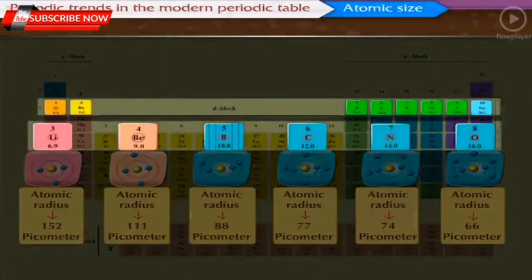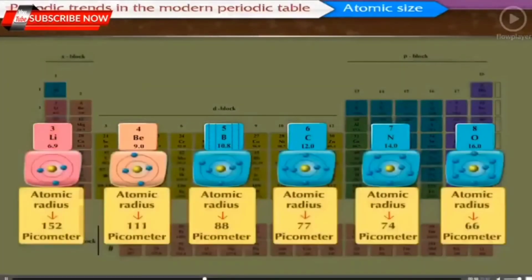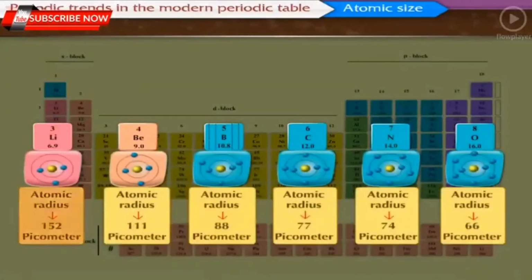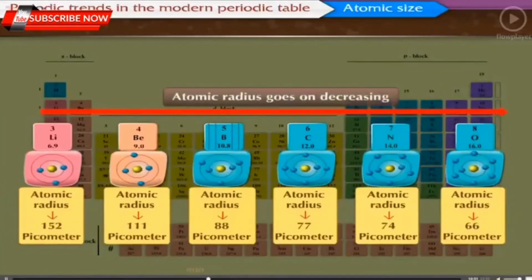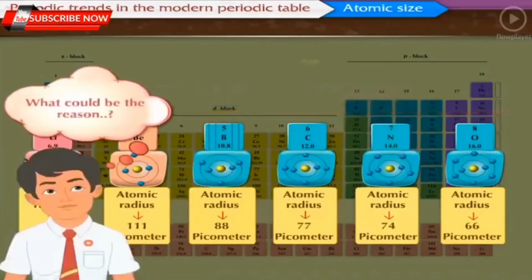This pattern matches with the pattern of the second period of the modern periodic table. If we observe the table carefully, we will find that the element lithium has the largest atomic radius and oxygen has the smallest atomic radius. It is also seen that the atomic radius goes on decreasing while going from left to right within a period.